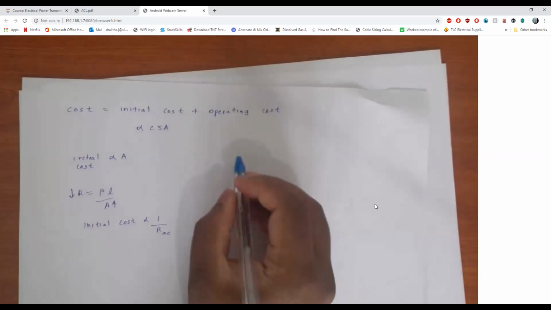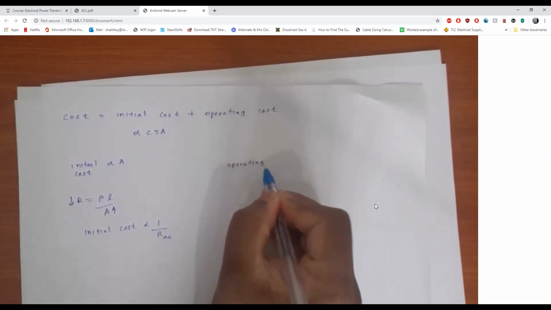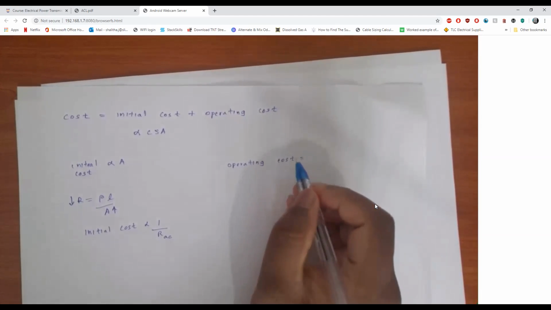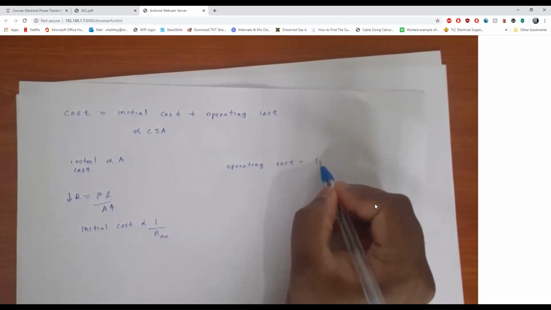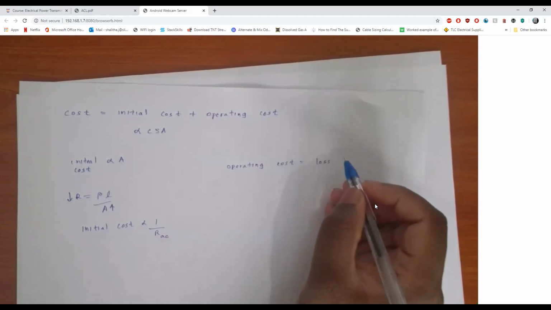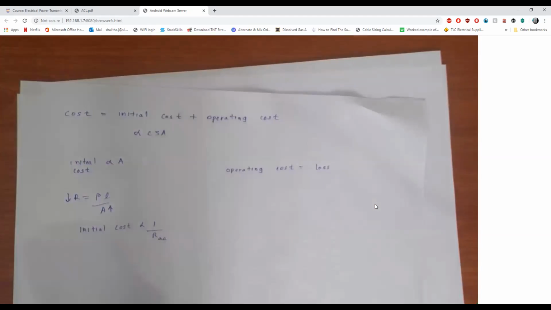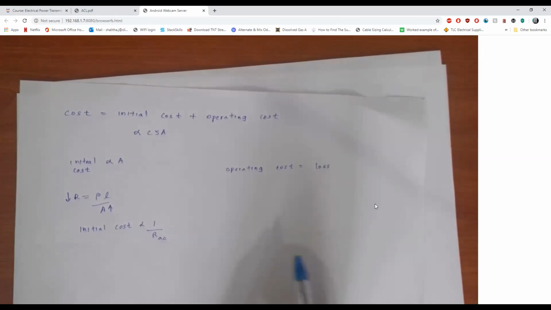And if you take the operating cost, it will include many things, but the highest cost in a transmission line is the loss of electricity, due to the losses of the line, in here we can't say copper, it is aluminum.